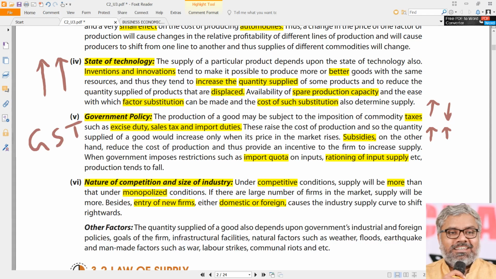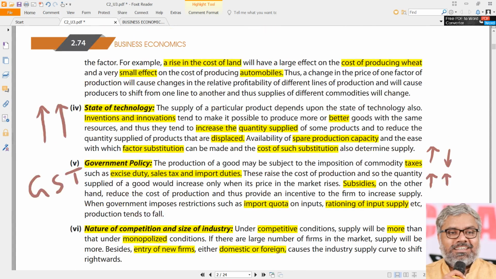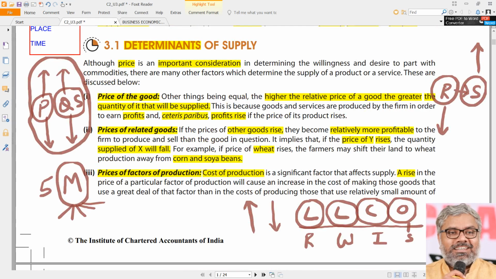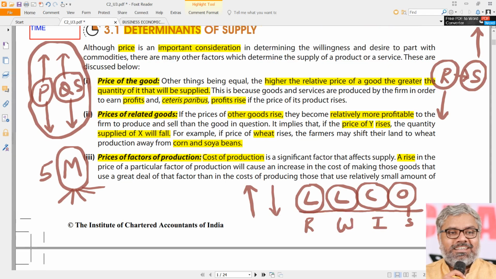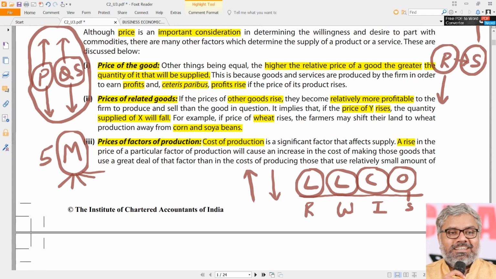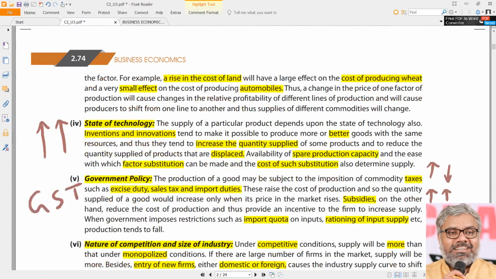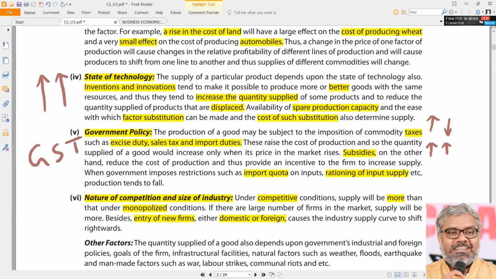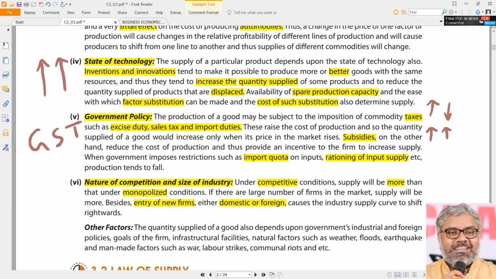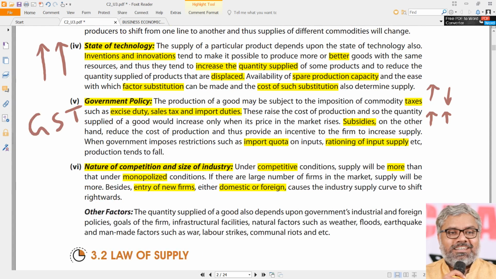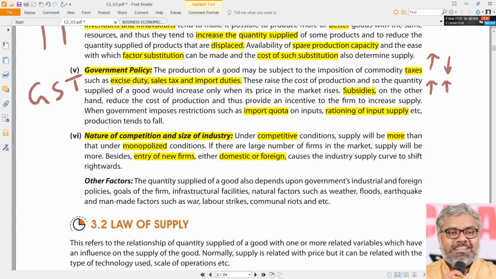Like this, there are many factors that will influence the supply. So we have to understand each of them, because each of them can be a question. Price of the commodity and quantity supplied: directly related. Price of other goods and supply of the original commodity: inversely related. Prices of factors of production and supply: inversely related. State of technology and supply: directly related, but better to call it positively related. Taxes and supply: negatively related. And subsidies and supply: positively related.